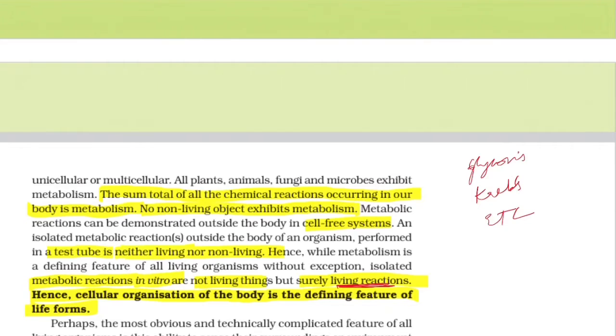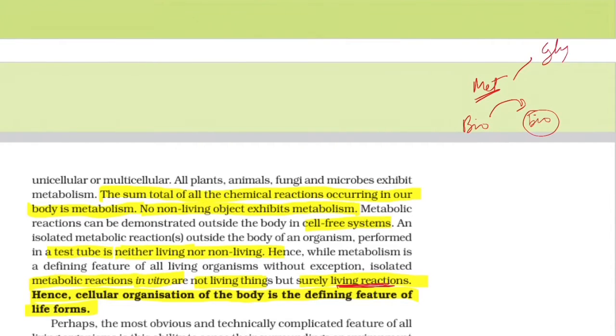I will summarize this metabolism again here. Metabolism means the sum total of all the chemical reactions happening in the body. Chemical reaction means one biomolecule gets converted to another biomolecule. Examples of metabolism are glycolysis, that is glucose is broken down into pyruvate or pyruvic acid, then we have the Krebs cycle, etc. These three we study here in 11th grade.